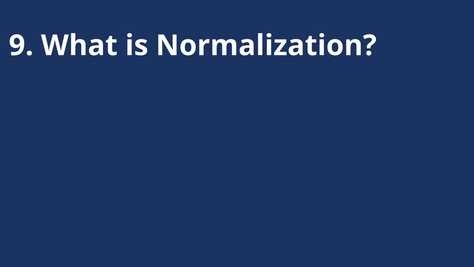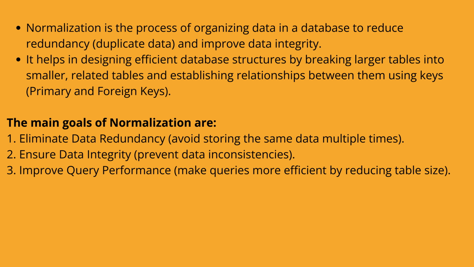What is normalization? Normalization is the process of organizing data in a database to reduce redundancy, duplicate data, and improve data integrity. It helps in designing efficient database structures by breaking larger tables into smaller, related tables and establishing relationships between them using keys, primary and foreign keys.